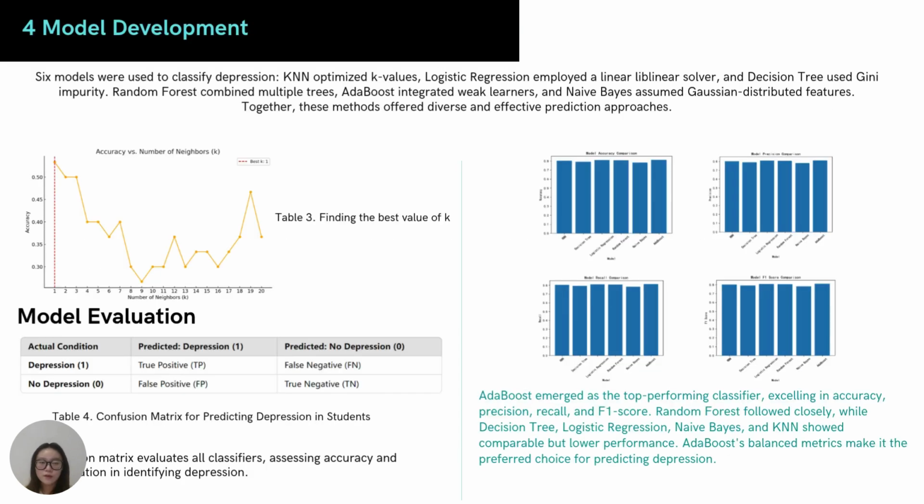Four, model development. We tested six models: KNN, logistic regression, decision tree, random forest, Naive Bayes, and AdaBoost. We use accuracy and other measures to check how they work. AdaBoost was the best model with high accuracy and balanced results. Random forest was second, while the others performed lower. This study shows how machine learning can help schools find at-risk students earlier and provide support.